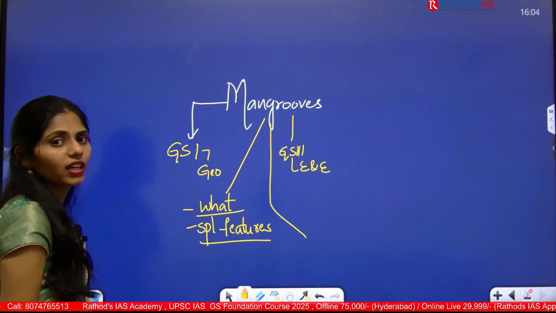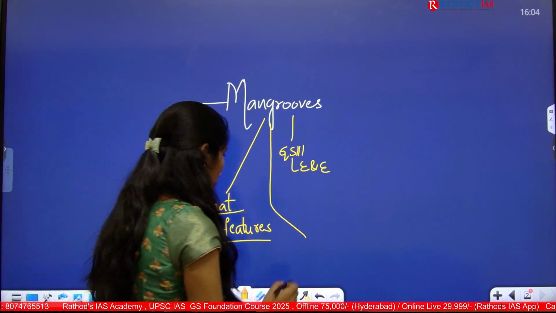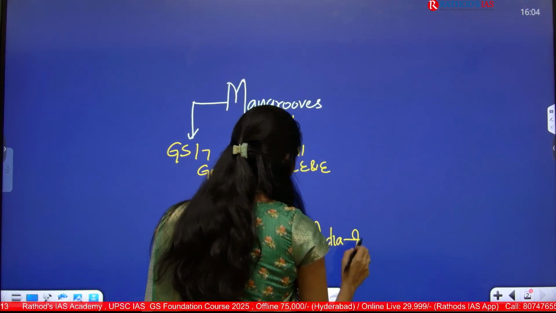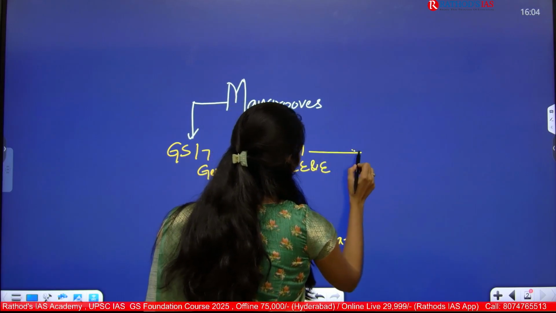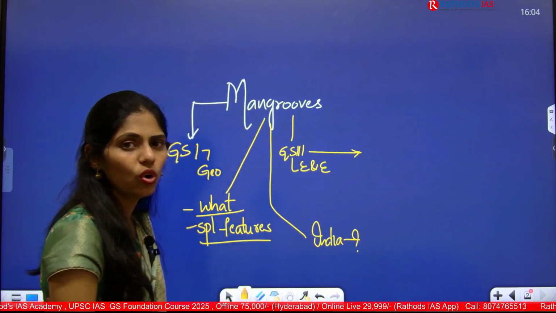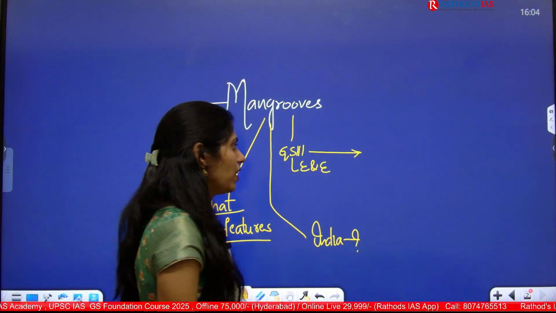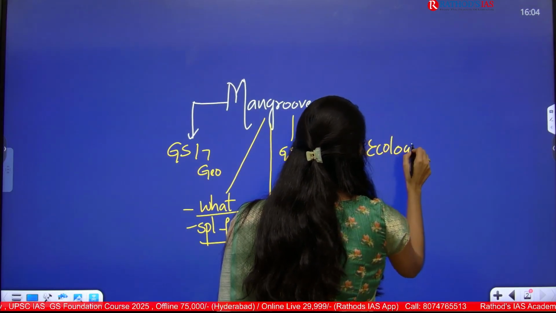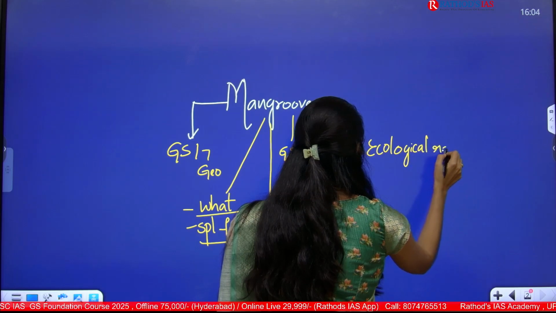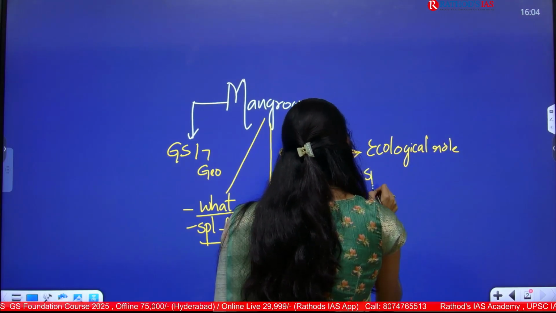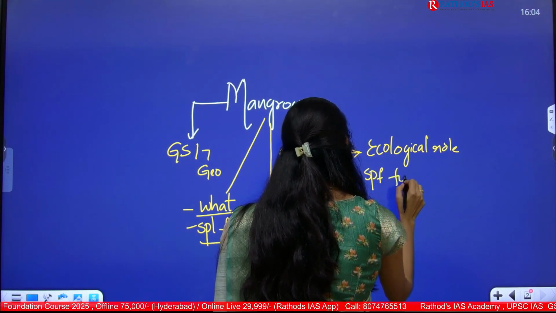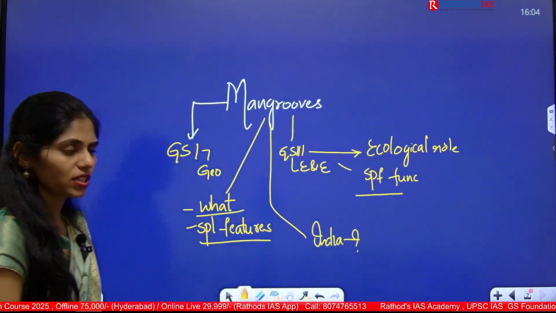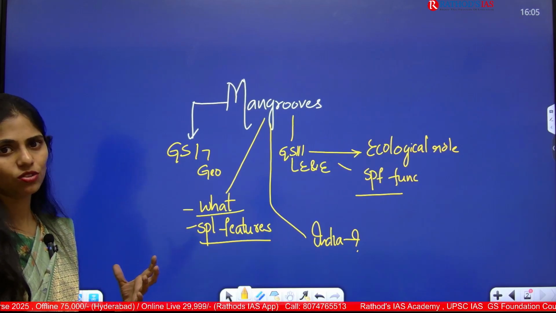And next, in India, where can we see mangroves? And from environment and ecology, you have to know their ecological role or specific functions. This topic is very important for both prelims and mains.